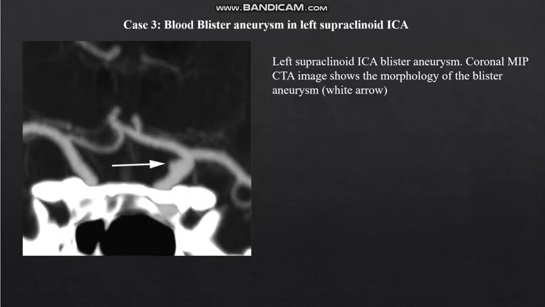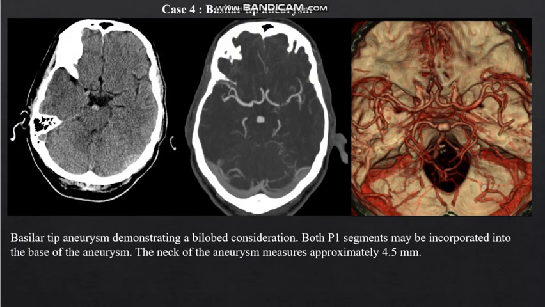and these are the VRT images showing the case beautifully. And then the third case came, in which in the supraclinoid part of the left ICA, we saw a hemispherical or dome-shaped outpouching, which is a blood blister aneurysm. They are very important to identify, as they are more prone to rupture even at a smaller size compared to saccular aneurysms.